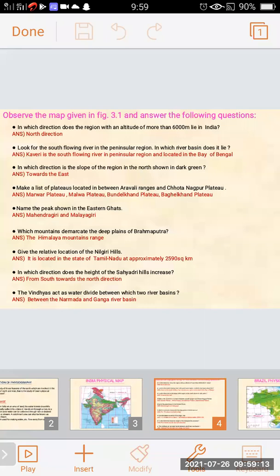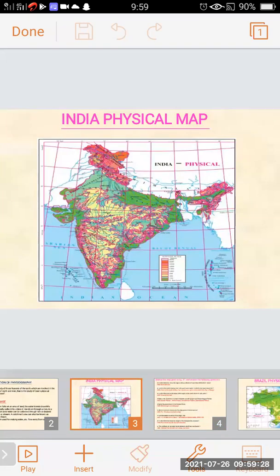Next question. You can observe the map in the textbook. In which direction is the slope of the region in the north shown in dark green? Towards the east. The dark green color, we can see, is towards the east side.